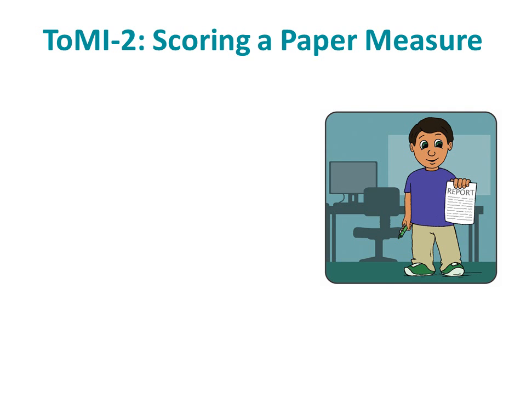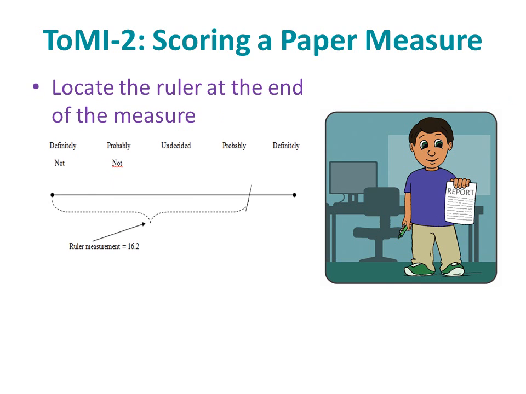Each of the 60 items comprising the ToMI-2 can be scored using the ruler that appears on the final page of the measure. The ToMI-2 utilizes a continuum and hash mark response arrangement. Whether the respondent's hash mark is slanted or perpendicular in relation to the continuum is irrelevant, and in both cases the item is scored by measuring the precise point of intersection. To enhance precision, rounding to full integers is discouraged and each item should be scored to 1 decimal place. For example, a score of 16.2 is preferable to a rounded score of 16.